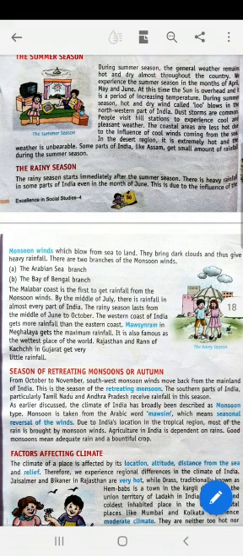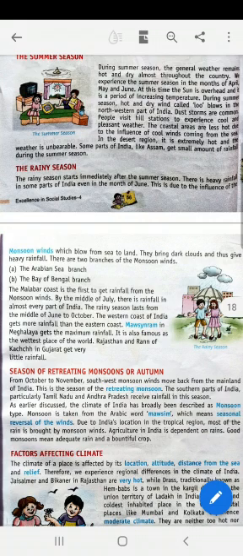The western coast of India gets more rainfall than the eastern coast because of the Western Ghats, which are taller than the Eastern Ghats. The west coast receives more rainfall than the east. Mawsynram in Meghalaya gets the maximum rainfall. It is also famous as the wettest place in the world. Rajasthan and the Rann of Kutch get very little rainfall.